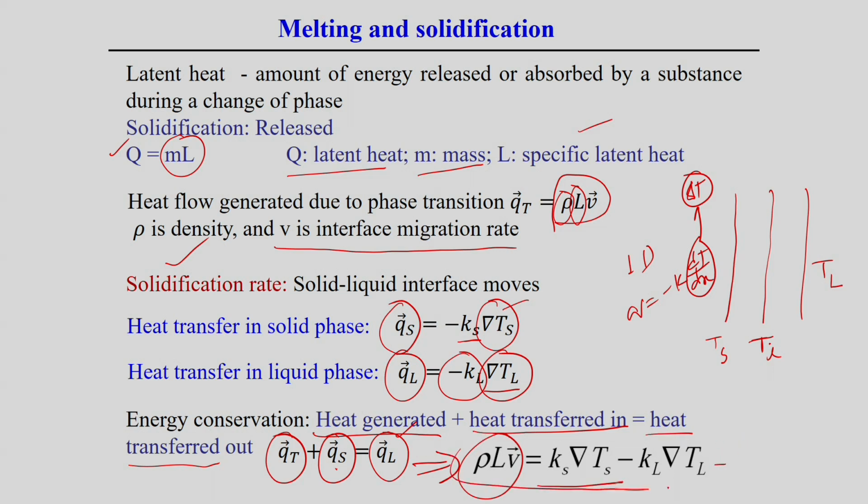If we have all these parameters, the temperature gradient in the solid phase and in the liquid phase, we can do further calculation of how the solidification front moves. But of course, during the solidification process there is a degree of undercooling, which is the temperature difference below the equilibrium melting temperature.